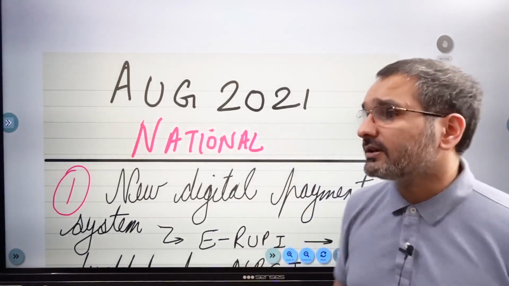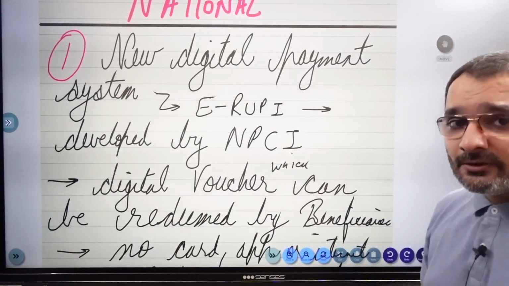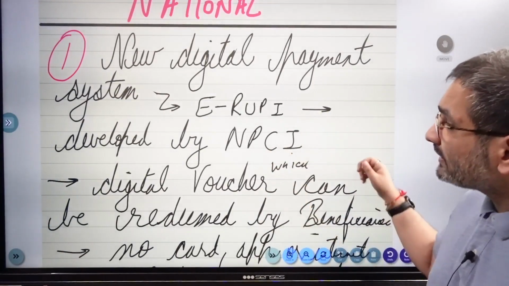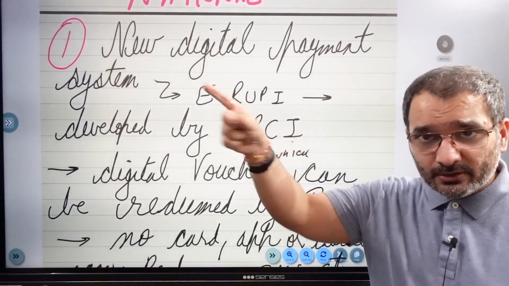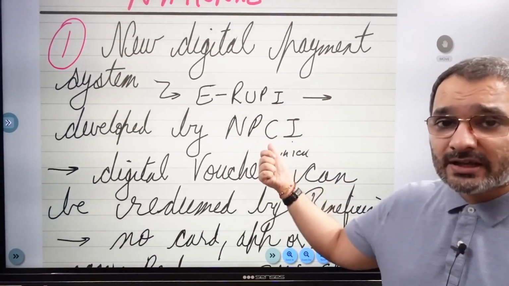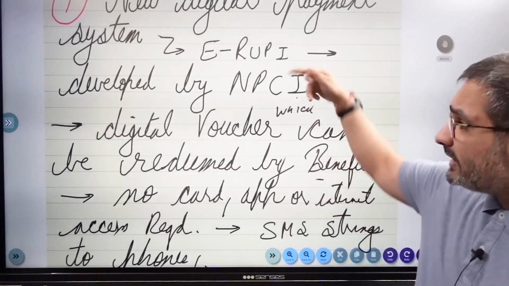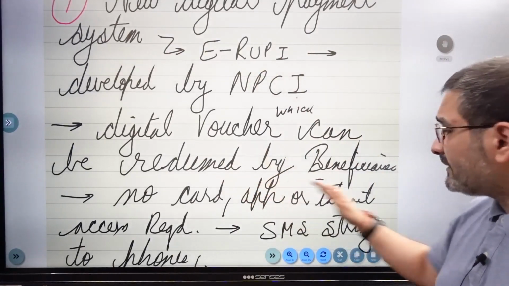Now without wasting much more of your time, the new digital payment system, e-rupee. Now this is absolutely crucial because, well, it's a central government scheme, right? So it's developed by NPCI. NPCI के ऊपर static G के module में, if you're watching this in the course, NPCI के ऊपर already lecture है with all the relevant details. Please do watch that. So e-rupee, E-R-U-P-I, is a digital voucher which can be redeemed by beneficiaries.